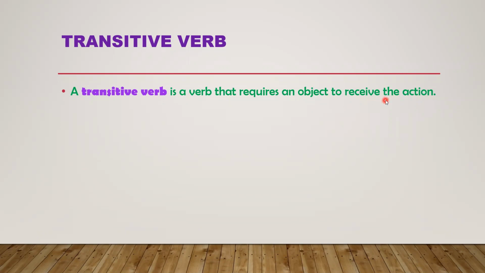In the last lecture, we learned that for an active or passive sentence, three things are very important: subject, verb, and object. I told you what is subject, the doer of an action; what is verb, an action word; and what is an object, the receiver of an action. So here the transitive verb is a verb that requires an object to receive the action.